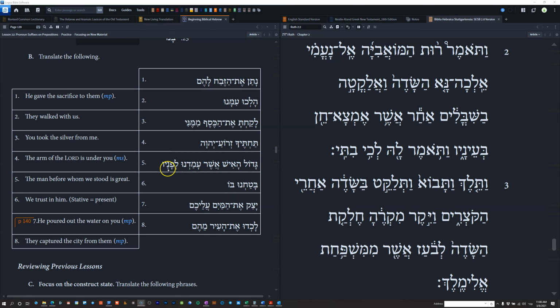The object suffix here is resuming, it's functioning resumptively. It's resuming the object that was mentioned with the relative pronoun. It's a little bit different over here in Ruth 2:2 because you don't have an object pronoun on a preposition. You have a possessive pronoun on a noun with a preposition. So it's a little bit different there. But that redundancy that comes out in English is very similar between these two. So I just wanted to point that out for you, see if that was helpful at all.